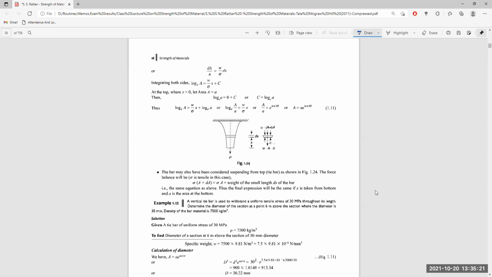Okay. So from here, we'll get an equation relating the cross-section area and the distance from the free end.